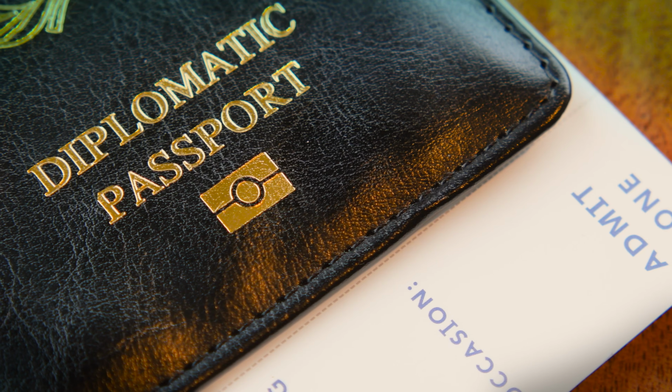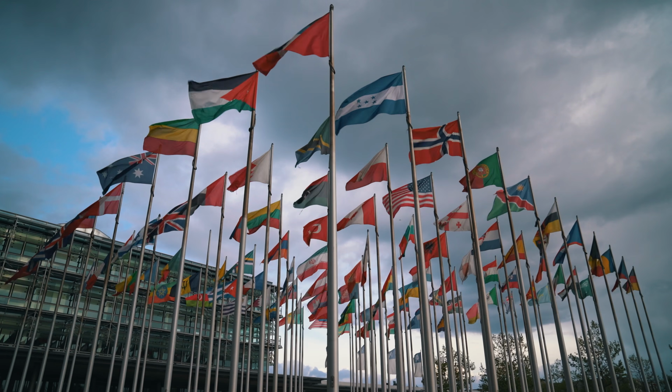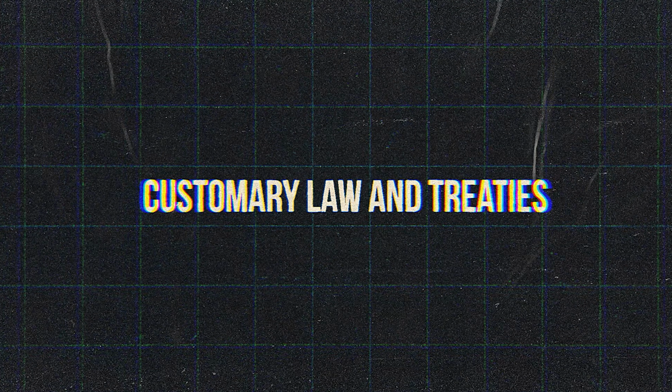Or take another example, diplomatic immunity, the idea that diplomats can't be prosecuted with a crime while they're on the job. Both of these were accepted as customary law for years, before they were written into a treaty.